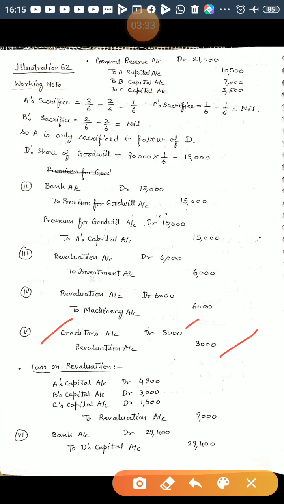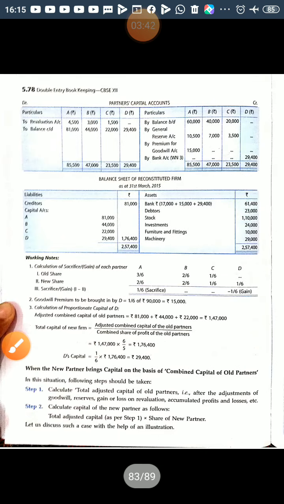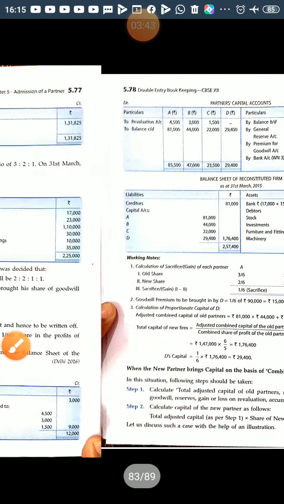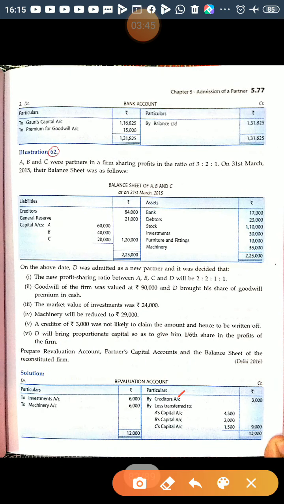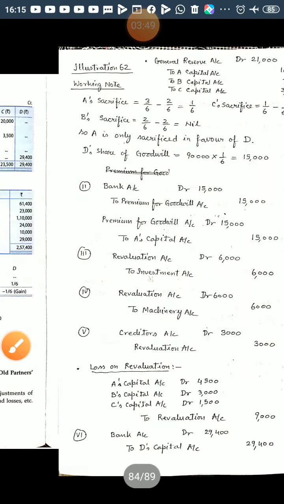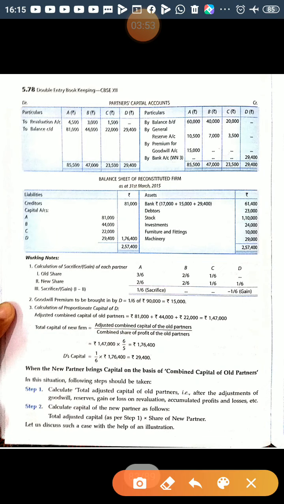Decrease in liability should be debited and decrease in liability is an income for the business, so revaluation account will be credited and in the revaluation account you will show it by creditors 3,000 and in the balance sheet you will deduct the amount and show it 81,000. Earlier it was 84,000.